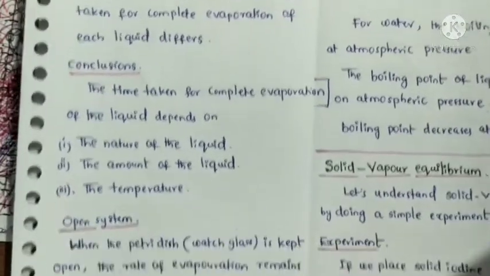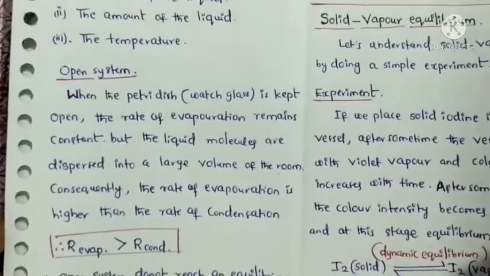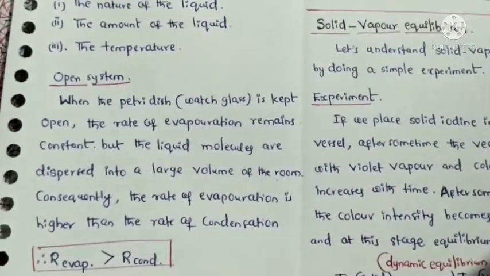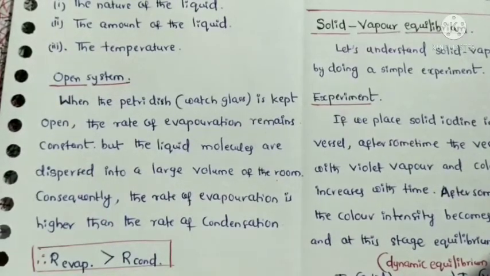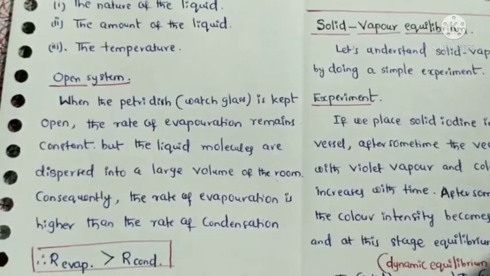Open system. If you take an open system, will equilibrium be attained or not? We will discuss. When a watch glass is kept in an open vessel, the rate of evaporation remains constant, but the liquid molecules are dispersed into the large volume of the room.